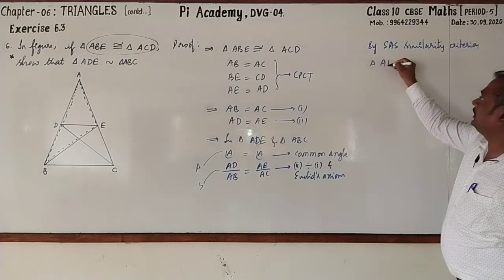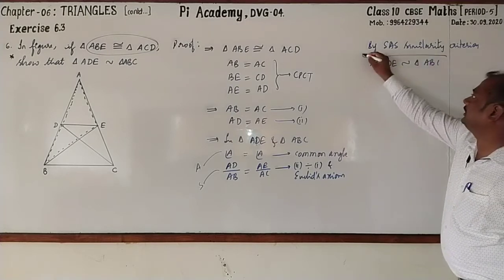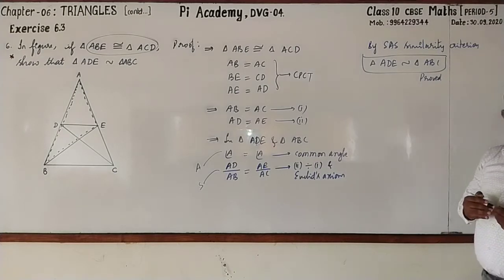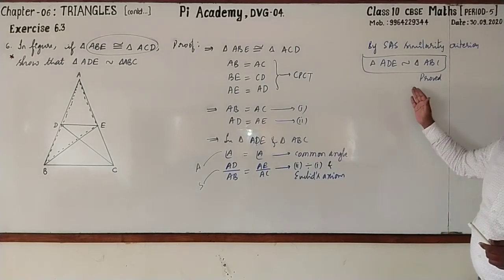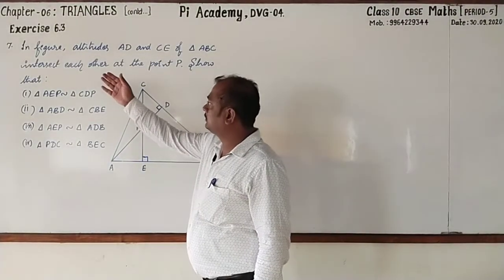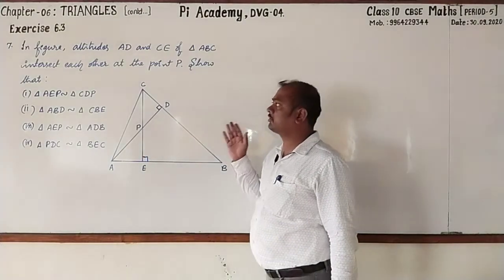Triangle ADE is similar to triangle ABC. Hence it is proved. Followed? Dear students, please go for copying this by pausing the video. Then after that you can start writing the proof with me.